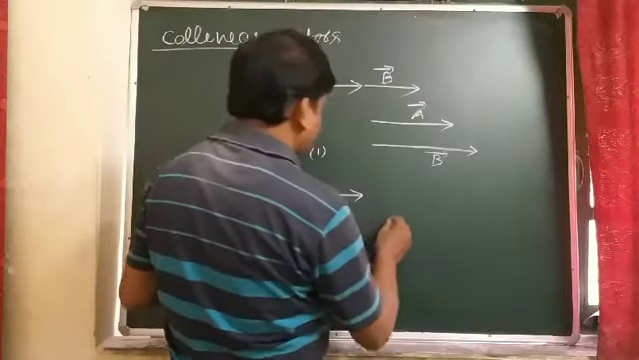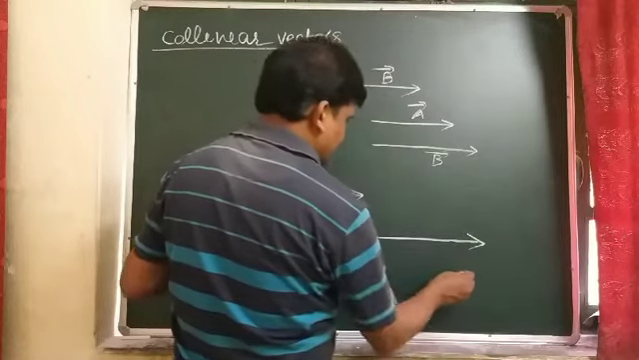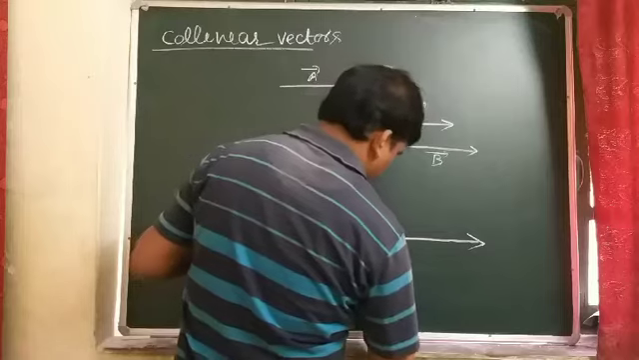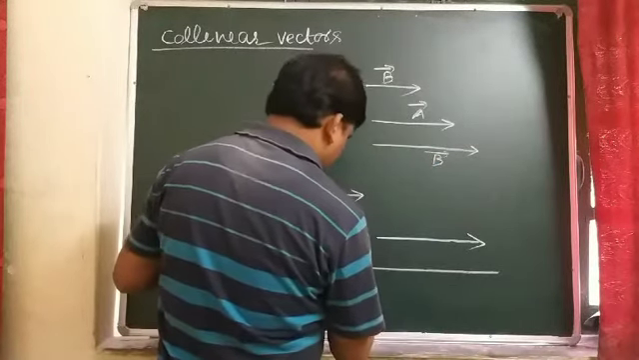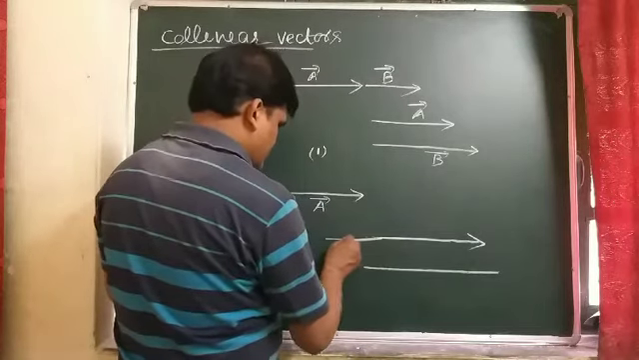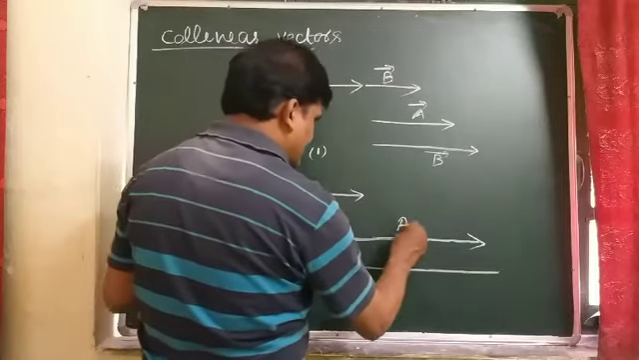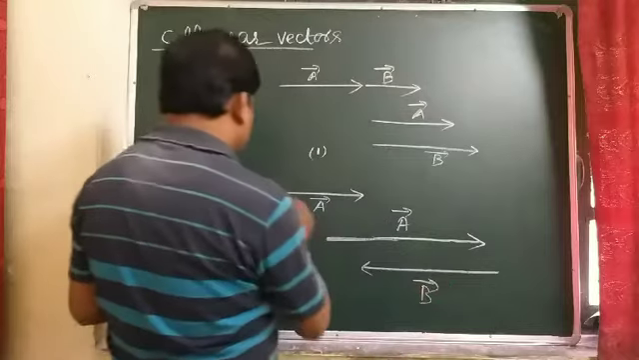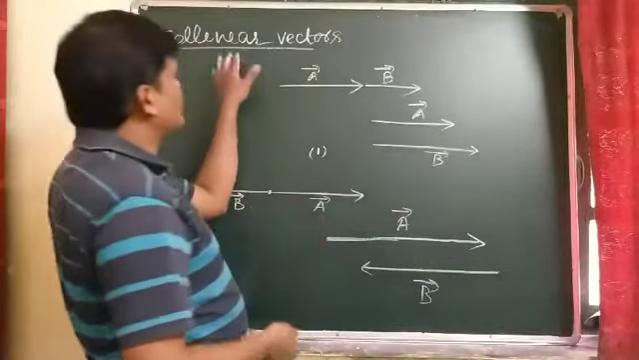Or vector A is in this direction, and vector B is opposite to this direction. So this is vector A and this is vector B. So student, what is a collinear vector?